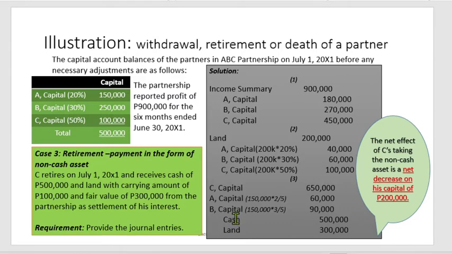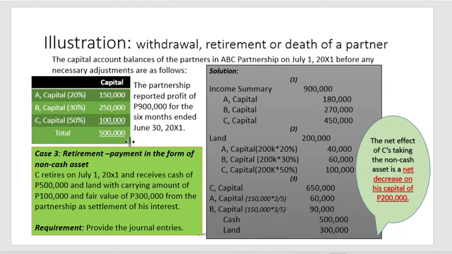Then, cash. Dito muna tayo sa cash. You credit cash, 500,000. And then, you credit land, 300,000. So, mapapansin mo, ni-restate mo na yung land before siya ibinigay kay C. Okay? Then, 800,000 ang total na natanggal sa partnership books, pero 650,000 lang ang capital credit ni C. So, saan manggagaling yung iba, yung 150,000? That will be a reduction on the interest of A and B, prorated based on their old profit and loss ratios.